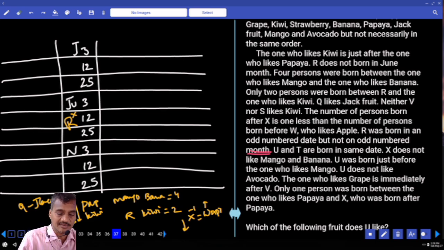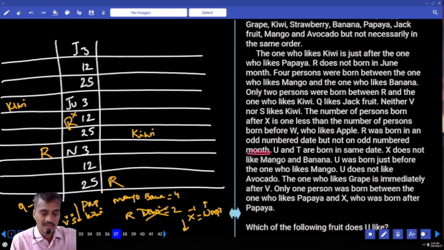Hence R must be in the month of November, because November has 30 days. R cannot be in the month of January, and cannot be in June. Now R was born on an odd numbered date. How many possible days? November 3rd or November 25th. Clear? Then between R and the one who likes kiwi, there must be exactly two people. Now the one who likes kiwi is here. Information is done.